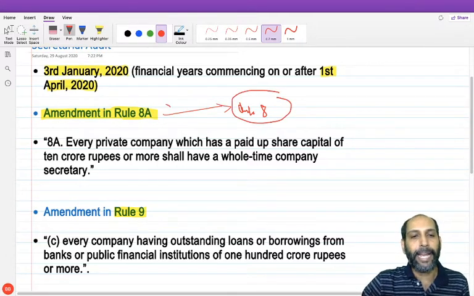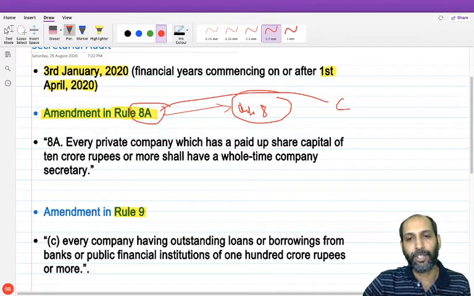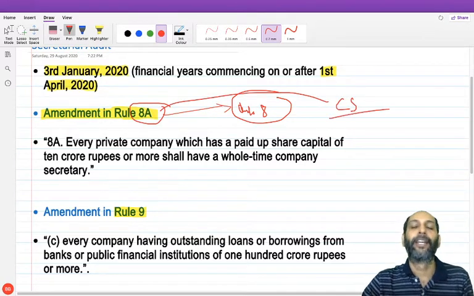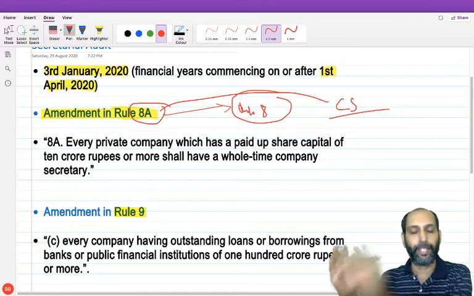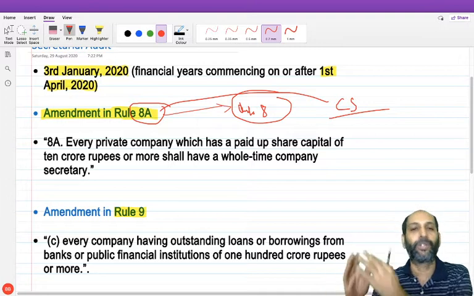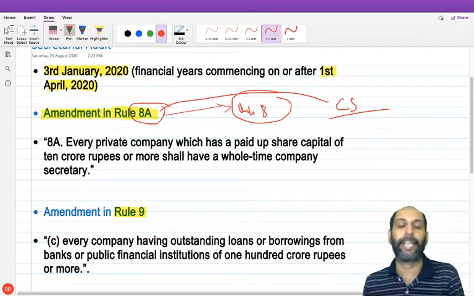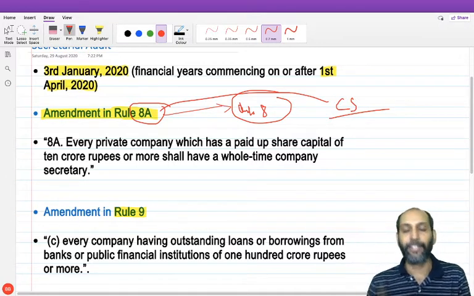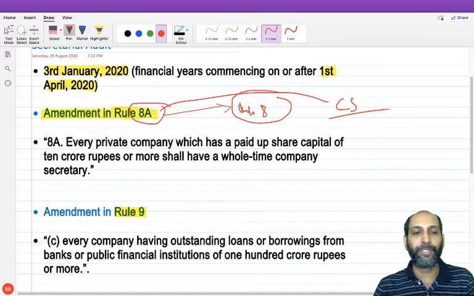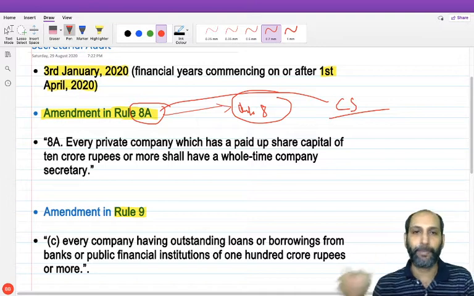Now, what does Rule 8A speak about? Rule 8A is speaking about the appointment of a whole-time company secretary. I repeat again, Rule 8 speaks about KMP, that is all three bunches: MD or CEO, CFO, and CS. All together they are called KMP. So all three categories have to be appointed under Rule 8. In Rule 8A, the heading itself is the appointment of whole-time company secretary.